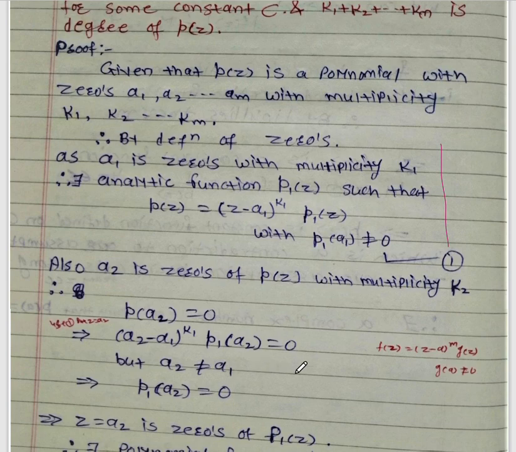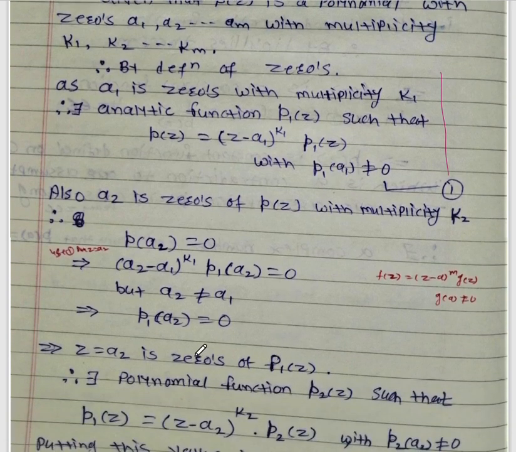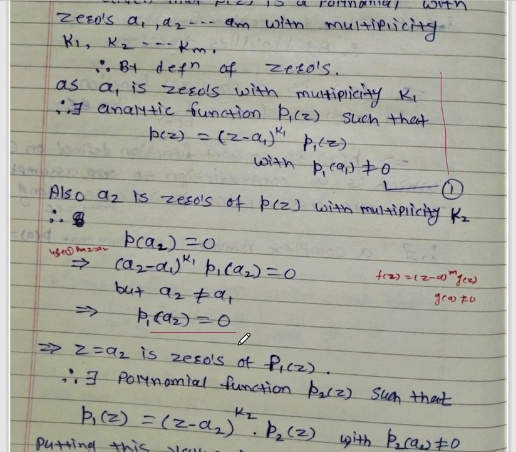Okay, equation number 2. From equation number 1, we can put the values of p of a2. So what is p of a2? That is (a2 minus a1) power k1 into p1 of a2 equal to 0. But a2 is not equal to a1, therefore p1 of a2 equal to 0. Hence we can say that z equal to a2 is a 0 of p1 of z.